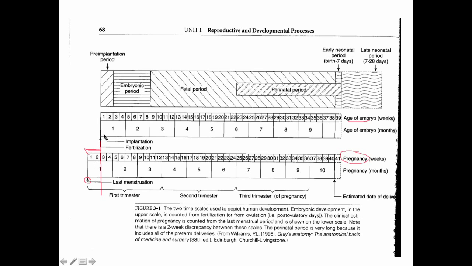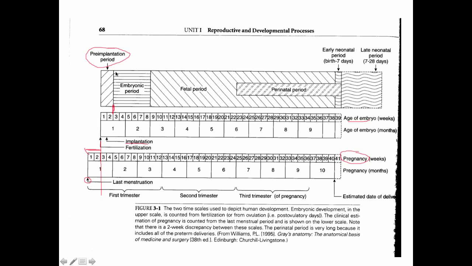You notice that implantation happens about 1 week after fertilization, and the true embryonic period happens around that implantation stage. Before that stage, we can still call it embryonic, but it's the pre-implantation stage.